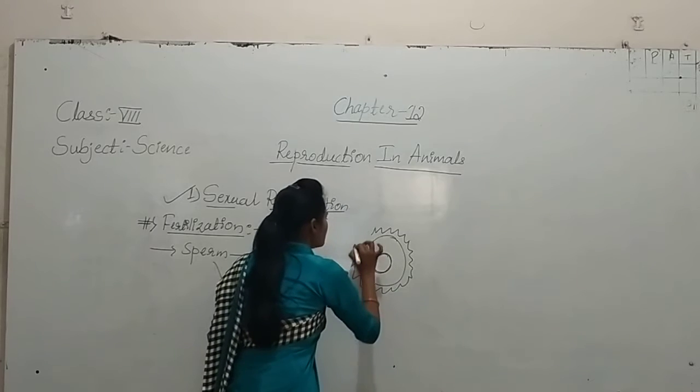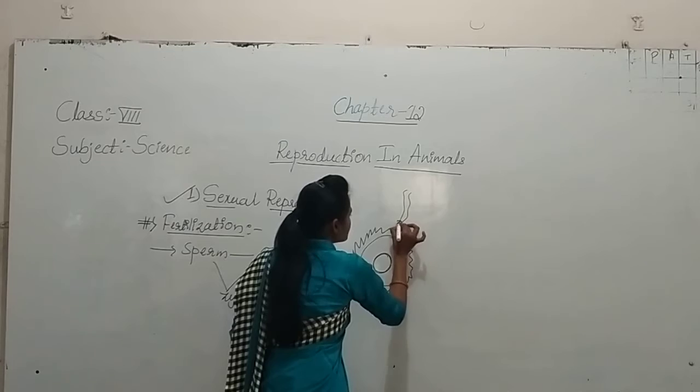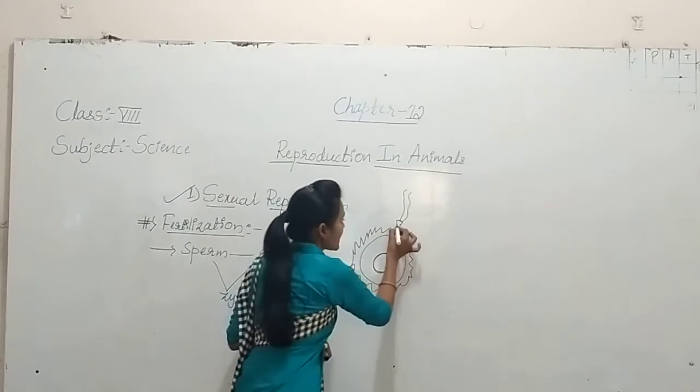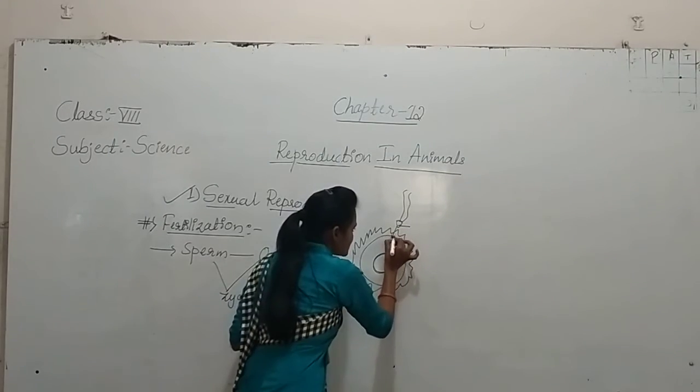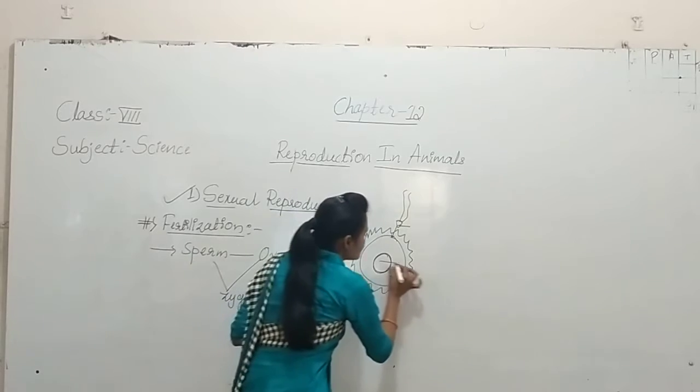A sperm has a tail, a middle part and a head. When it gets in contact with the egg, it fuses.